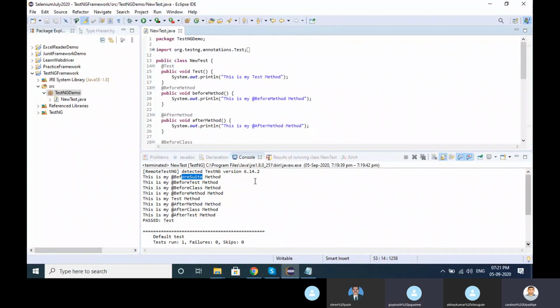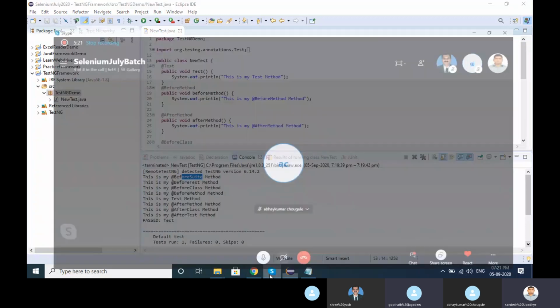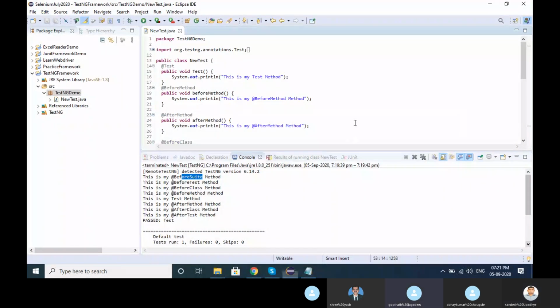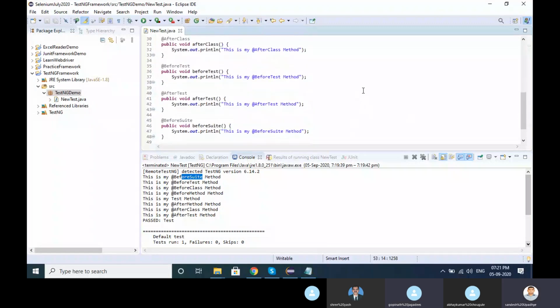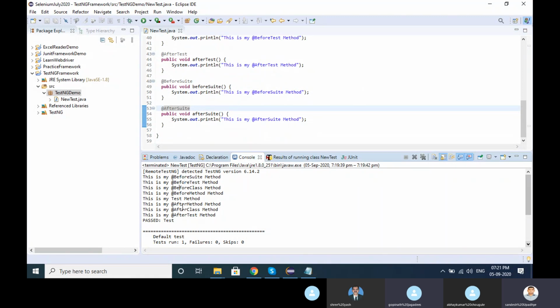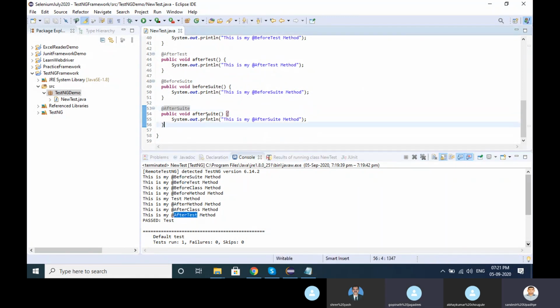One more thing. Yeah, anybody is asking any question? Yeah, that after suite is not coming in execution, right? Let me check. Before suite, before test, after suite is not coming. After suite method, why is it not coming? Let me check.